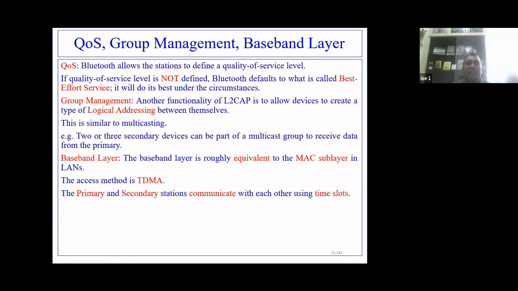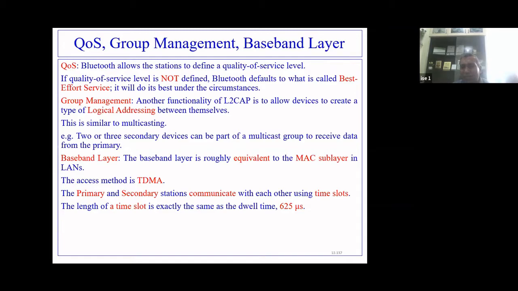Primary and secondary stations will be communicating with each other in time slots because it is time division multiple access. In the given time slot only, the primary will communicate with the secondary, and in the given time slot only, the secondary will communicate with the primary. The length of the time slot, you got the idea, is the same as the dwell time.